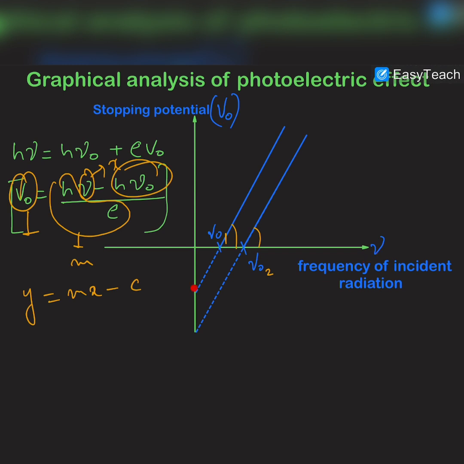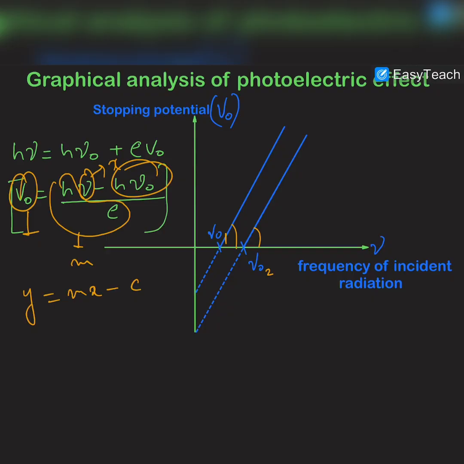And these graphs will not be plotted in the negative direction, because obviously stopping potential is already negative, and if we are taking this graph in the negative direction, we are making the stopping potential positive. And if that potential is positive, then it would not be the stopping potential, it would be accelerating potential. So we will not take these graphs to the negative, we will take the dotted lines only.